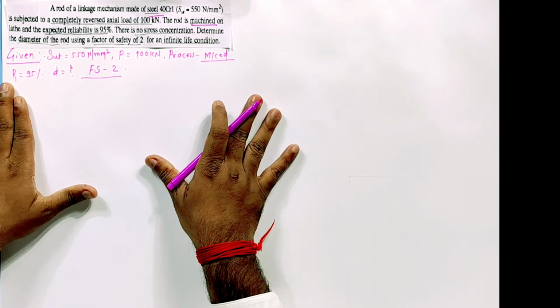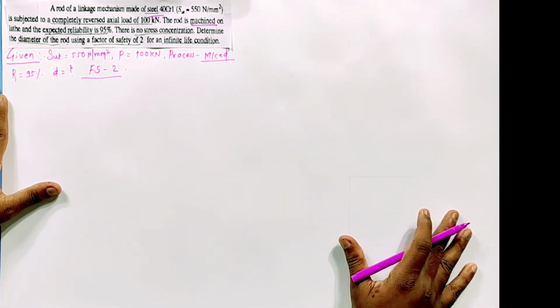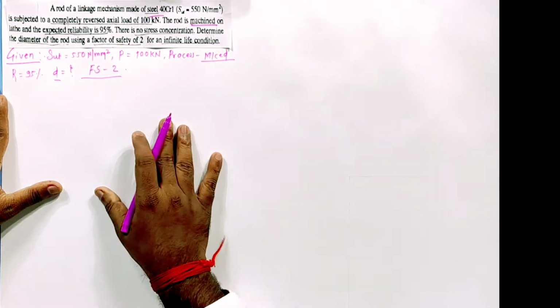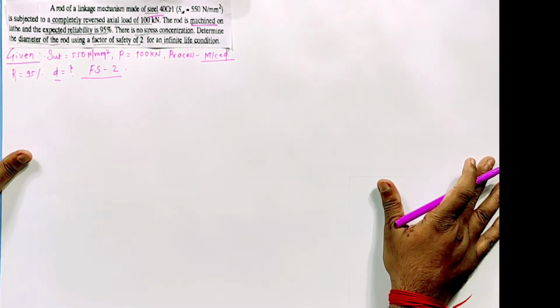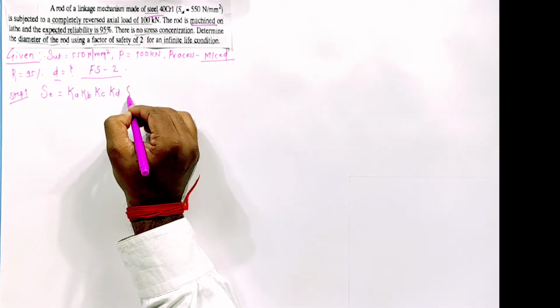So this was the problem they have given. We'll solve it. The ultimate aim is to find the diameter. They have not mentioned any structure, so we'll move one by one as per the steps. Step number 1: Se is equal to Ka, Kb, Kc, Kd into Se dash. I don't think you have a problem finding Ka, Kb, Kc, as we have found them many times already.